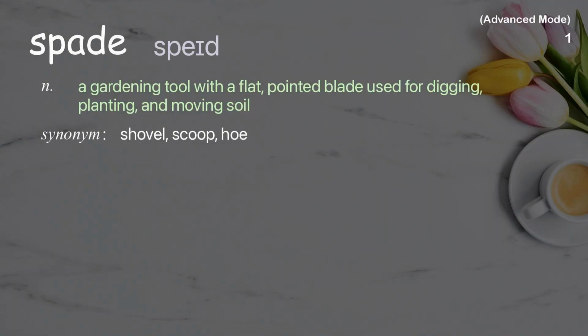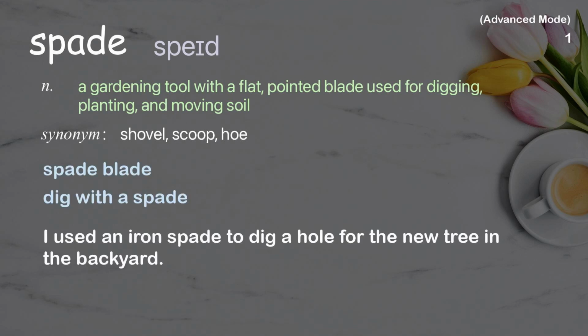Spade. A gardening tool with a flat, pointed blade used for digging, planting, and moving soil. Examples: Spade blade. Dig with a spade. I used an iron spade to dig a hole for the new tree in the backyard.